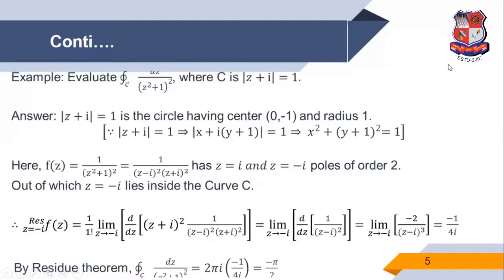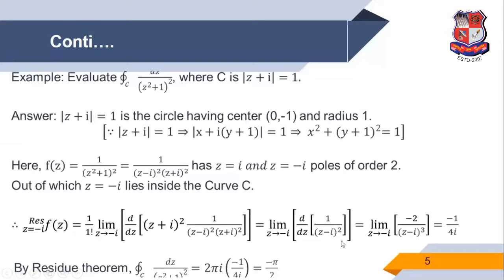So we find the residue only at the point z is equal to minus i. So residue at z is equal to minus i of f of z is equal to 1 upon 1 factorial, because n is 2, so n minus 1, that means 2 minus 1, 1 factorial. Limit z tends to minus i, d by dz, one time derivative, of (z plus i) whole square times the function, where the (z plus i) square is cancelled, leaving 1 upon (z minus i) square.